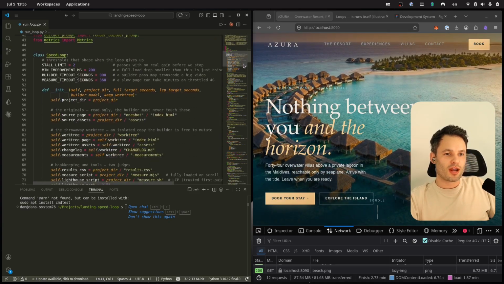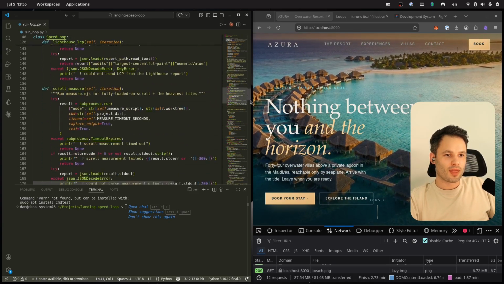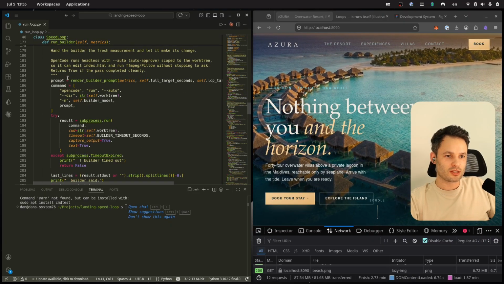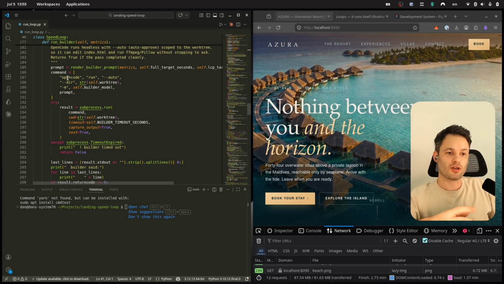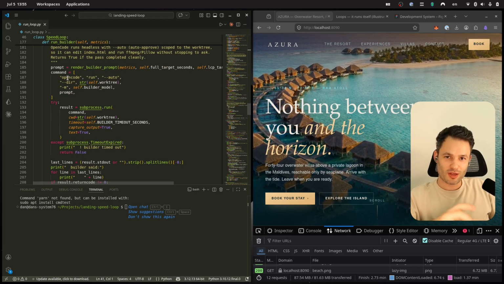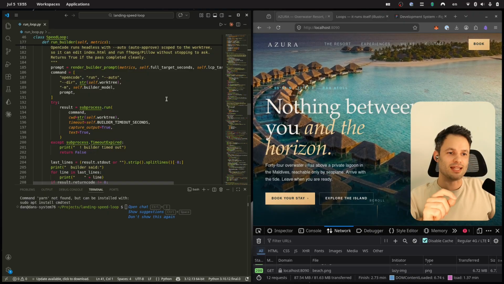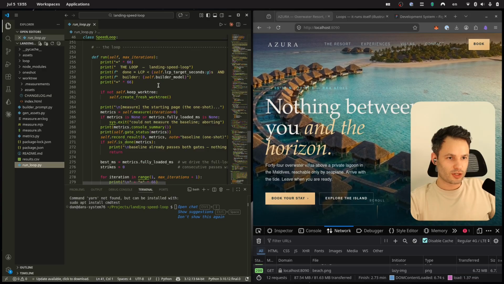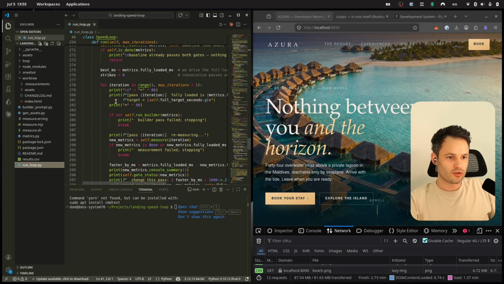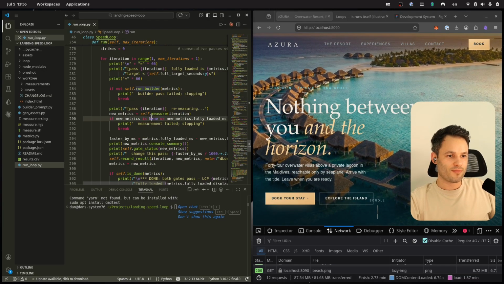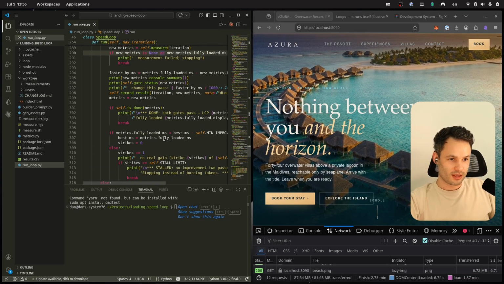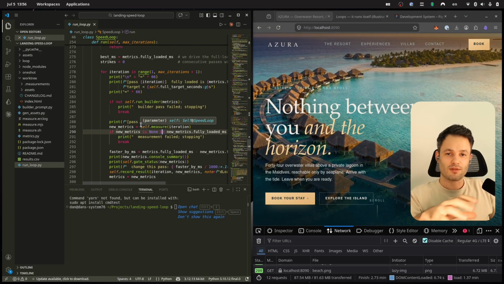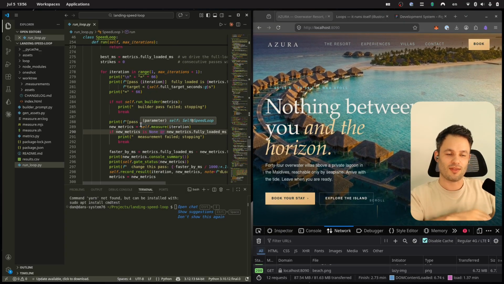To run this loop, we've got a Python script over here, and inside this script, we've got a builder that we're going to be running. This is going to call OpenCode, and then OpenCode is going to take the repository that we have with the website, and it's also going to take the feedback from the results. The actual run function is just down here. This is going to iterate. It's going to run the builder, then measure, then calculate the metrics. Once we achieve the speed time that we want from the results, it's going to stop the loop and cut it. And that's going to be the end of it.